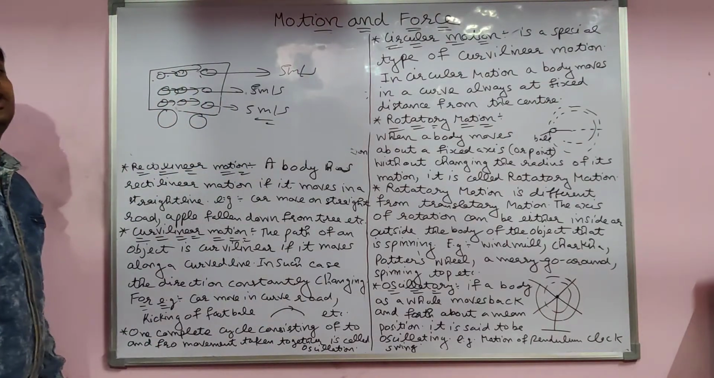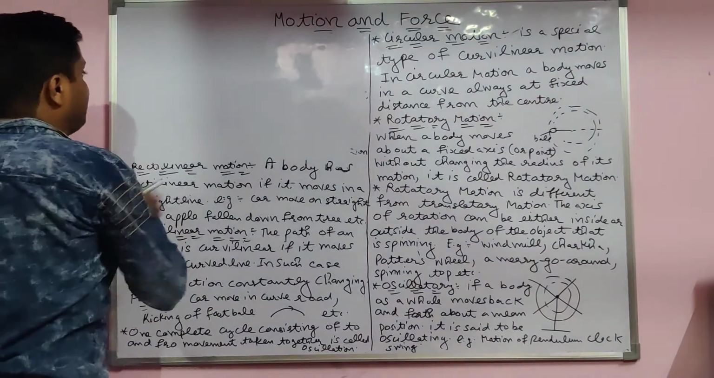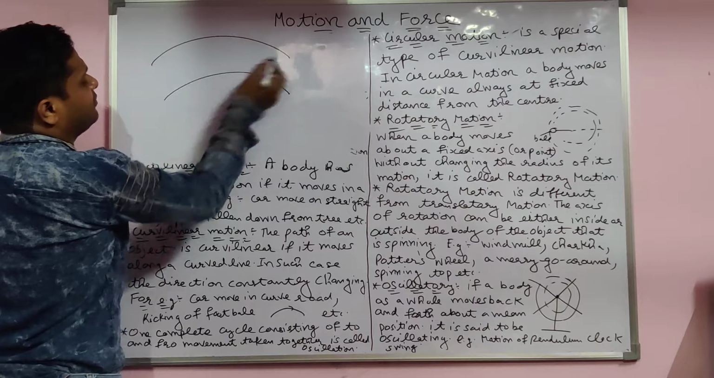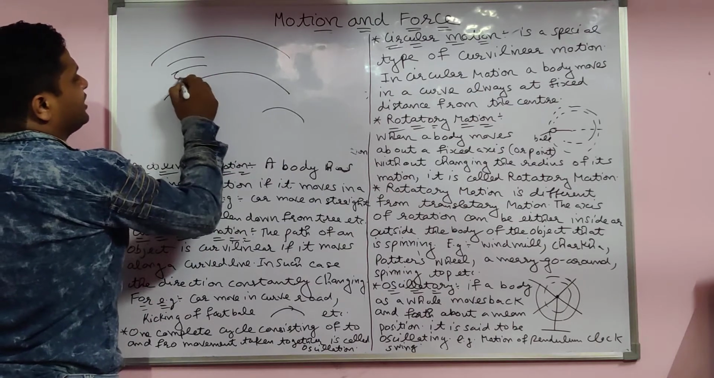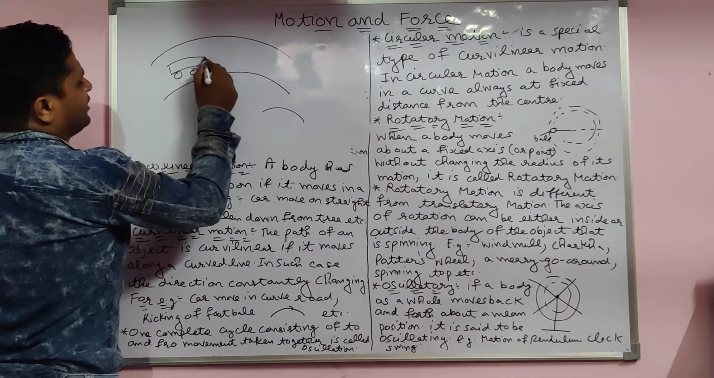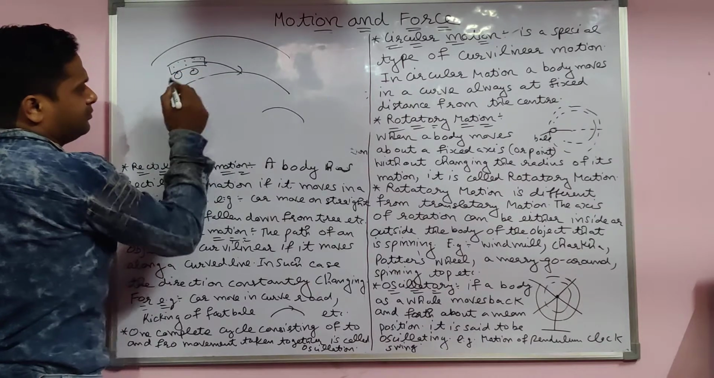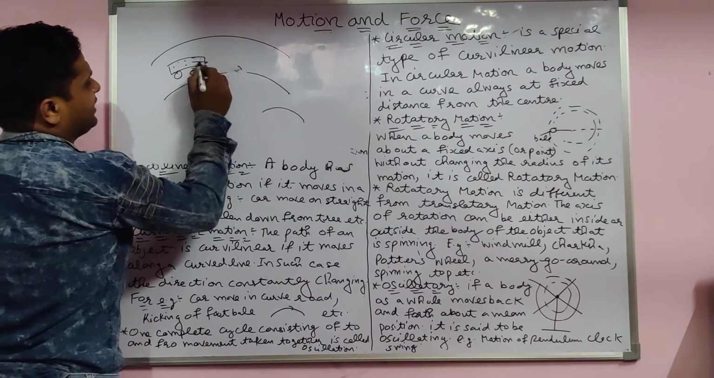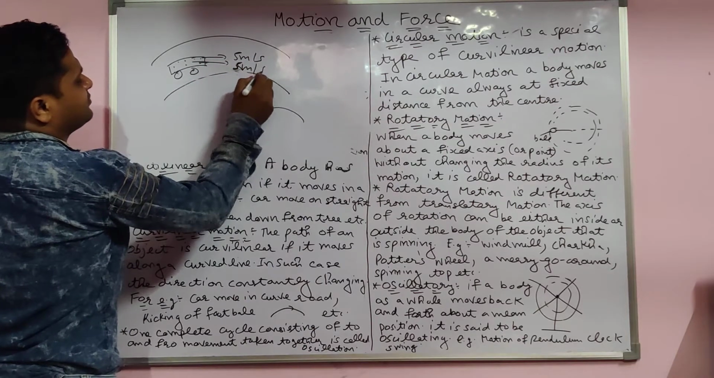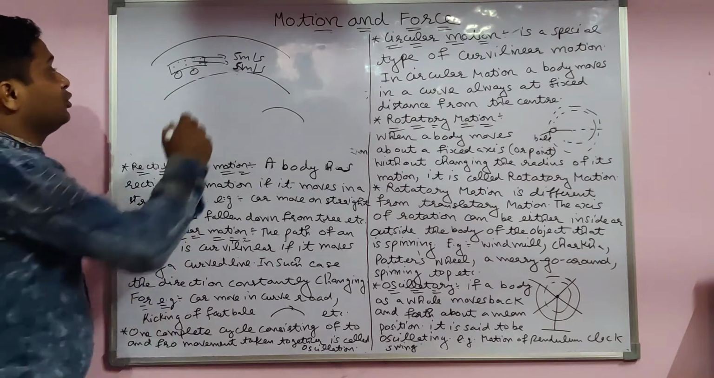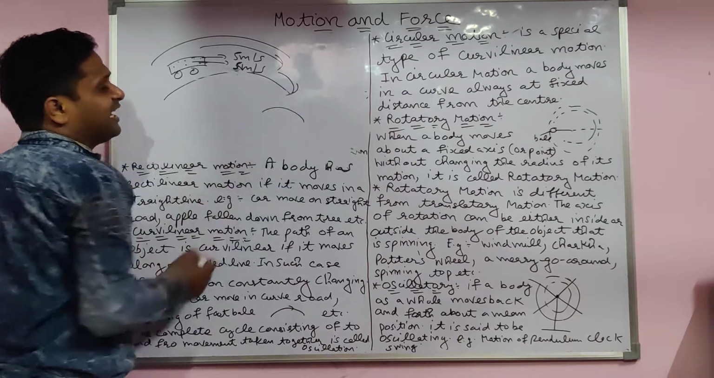Now we see curvilinear motion. Take an example of curvilinear: the road is curve form like this. So when the car moves, the car moves in curve form, so every point moves in curve form with the same speed. In curve motion, every point keeps changing its direction.